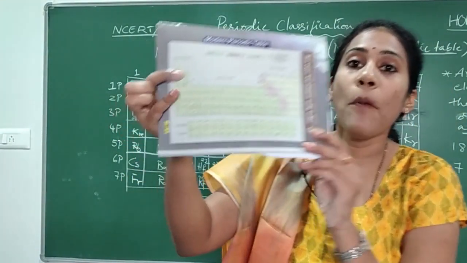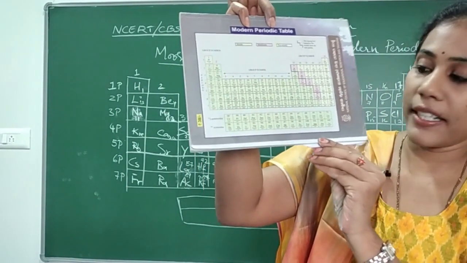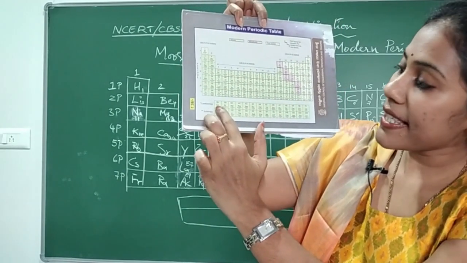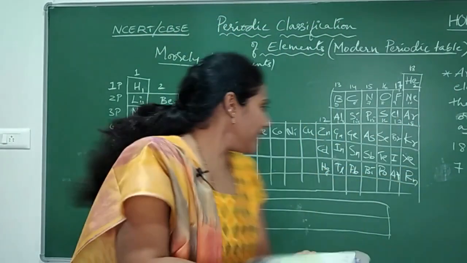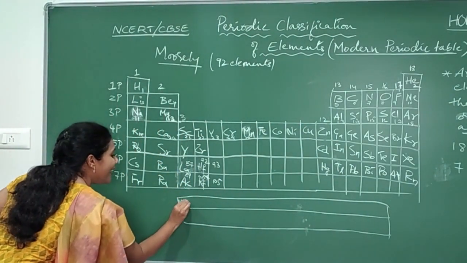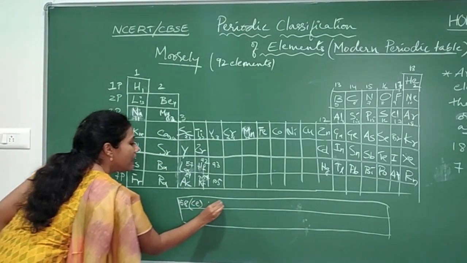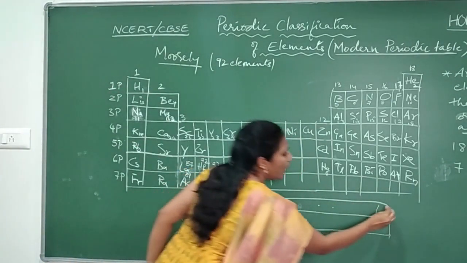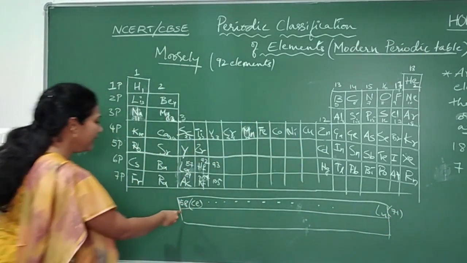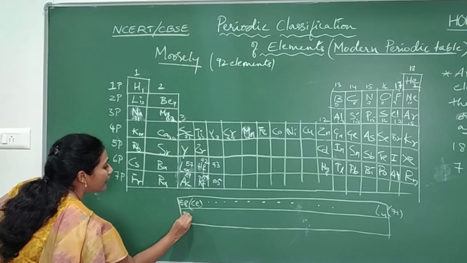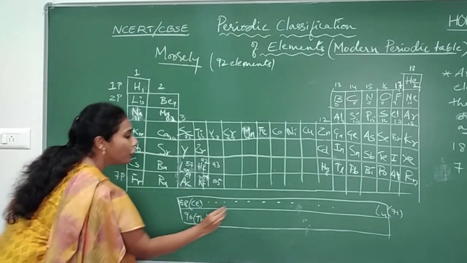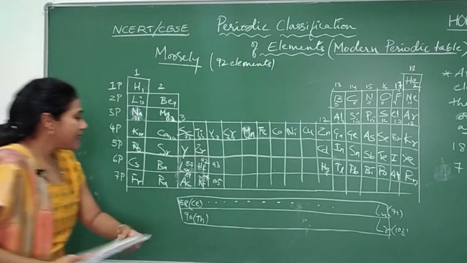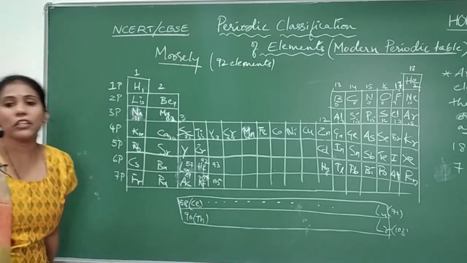See, this is your modern periodic table which is there behind your textbook. You can observe the 2 rows of elements here. Cerium to lutetium, that is atomic number 58. Which element, guys? Cerium. Cerium to lutetium, that is atomic number 71. And again here atomic number 90, that is thorium. Thorium to lawrencium, atomic number 103, are separately placed below the periodic table.